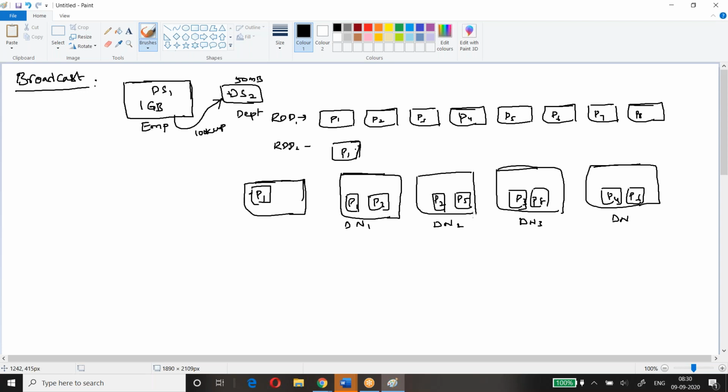Now these guys have to join. These are different data nodes and this is a different data node. So now what should happen? The shuffle should happen. Yes or no, guys? Because these bigger data set blocks require this smaller data set block to do the join. So every partition will go and look up here and come back and do this operation again. So it should happen for everything, not only for one.